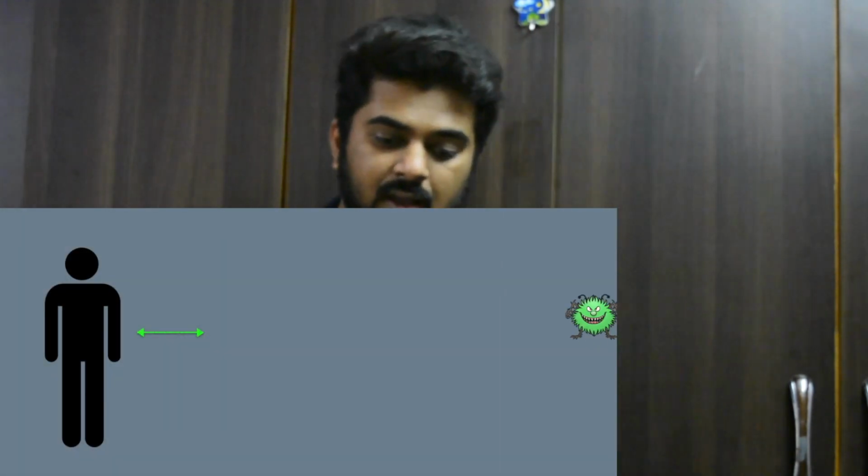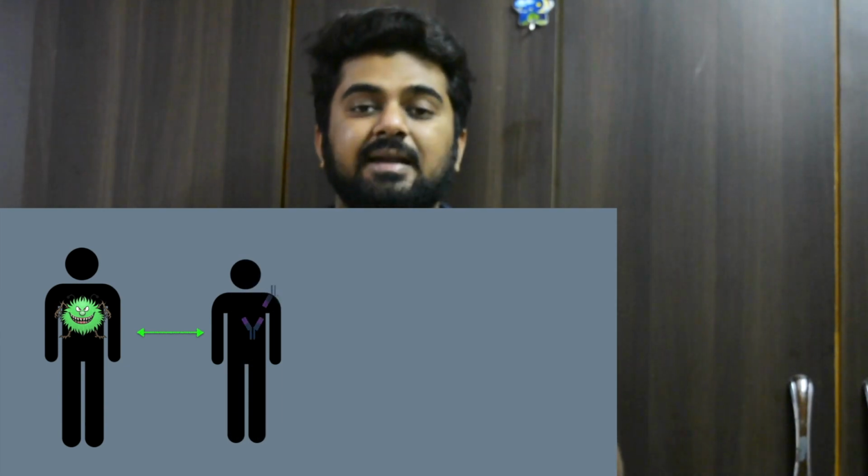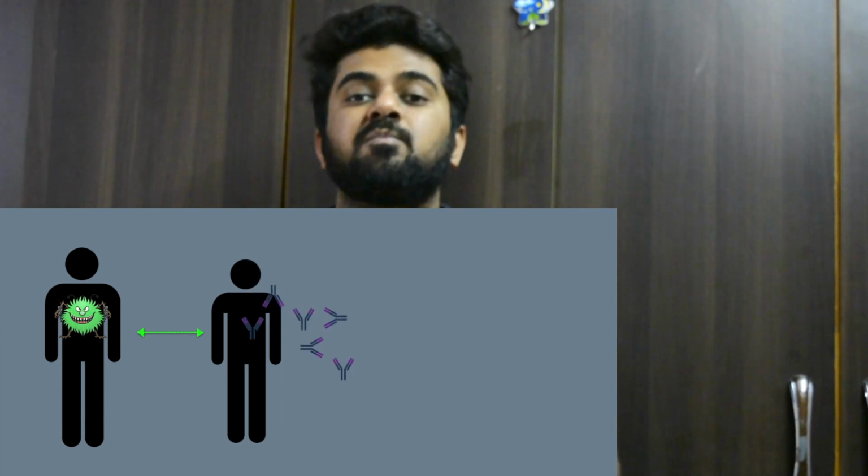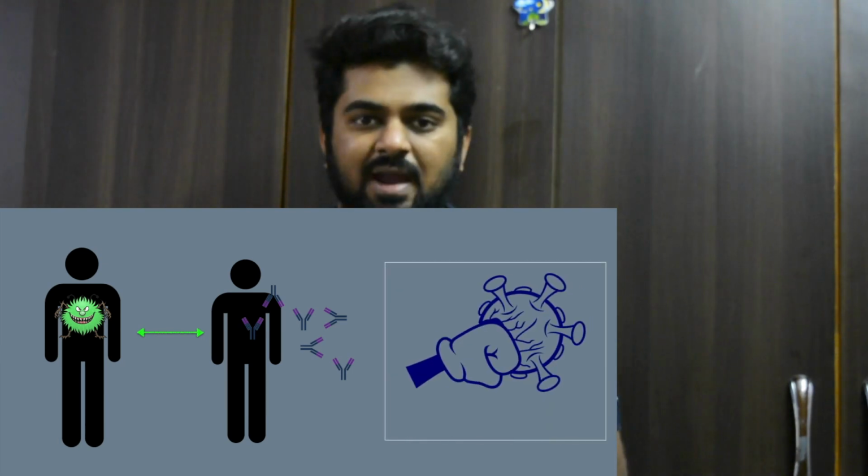What happens is that when we are exposed to a coronavirus, or we can say when we are attacked by the coronavirus, our body's immune system develops antibodies, or immunoglobulins, to fight that virus, right? And when we recover from the illness, these antibodies still remain in our body and wait for the virus to come and attack. So if we inject these antibodies into a patient who is still critically ill, then these antibodies can recognize the virus and fight it, right?